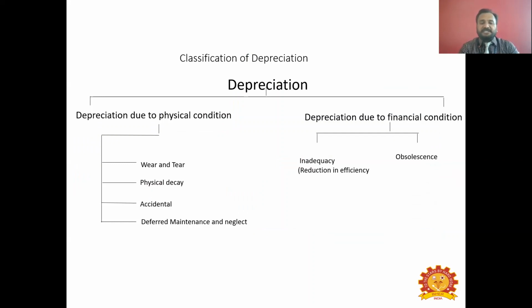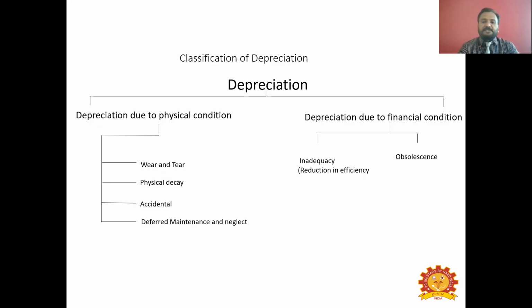So we can classify depreciation due to physical condition and also depreciation due to financial condition. So physical condition sense, accidental damage will be there. There will be a reduction in value. There may be wear and tear because of usage. There will be physical decay. Some parts of the engine will get damaged in any tractor or something. There will be deferred maintenance and neglect. You would have avoided maintaining that particular asset. You may skip any service of the asset any time. That makes the assets lose their value over time.